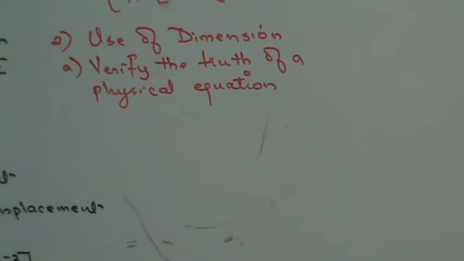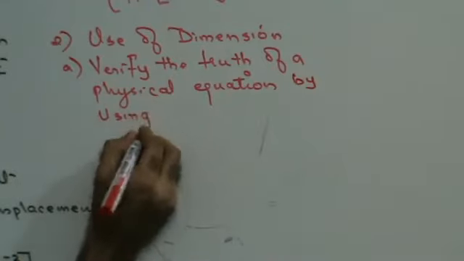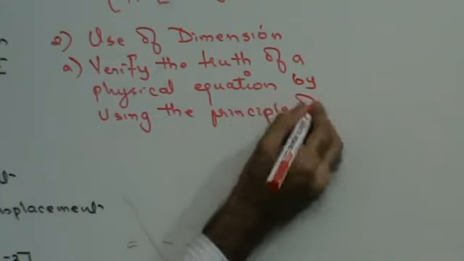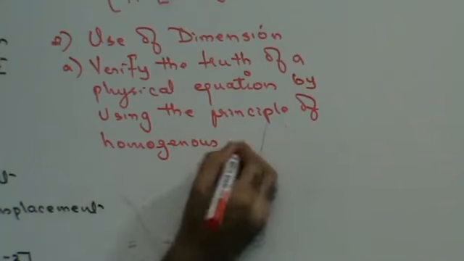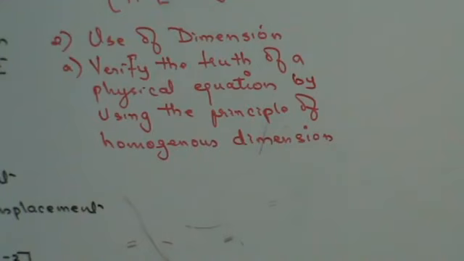And how do we do that? We verify the truth of a physical equation by using the principle of homogeneous dimensions. That means in a physical equation, if the left hand side and the right hand side has same dimensions, then the equation is correct.